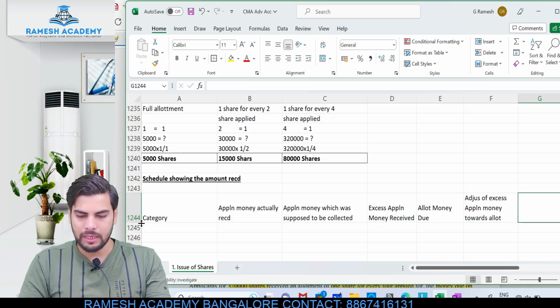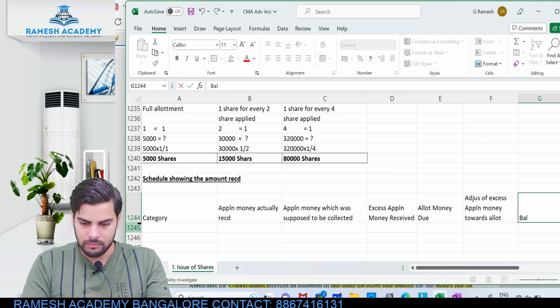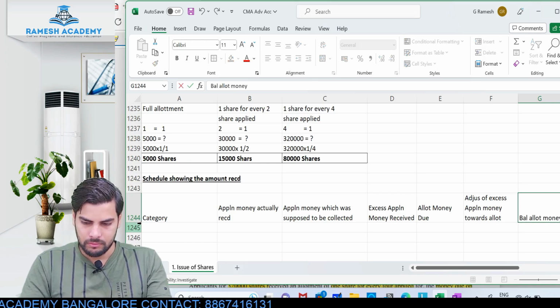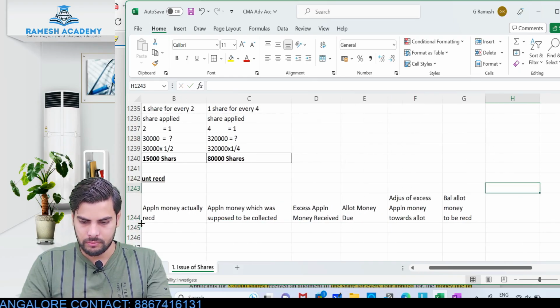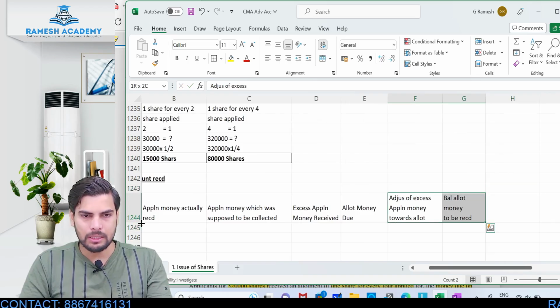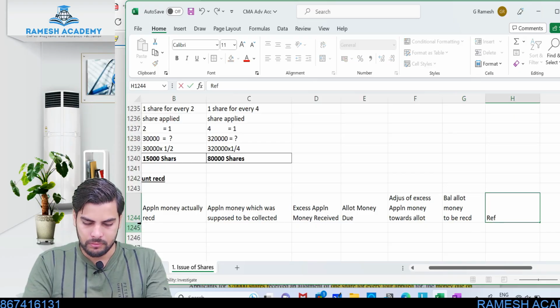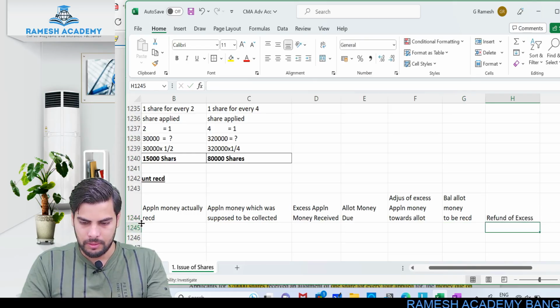Adjustment of excess application money towards allotment, and then balance allotment money to be received. So after adjustment, is there any other balance amount which has to be received from the shareholder? And then refund of excess application money.